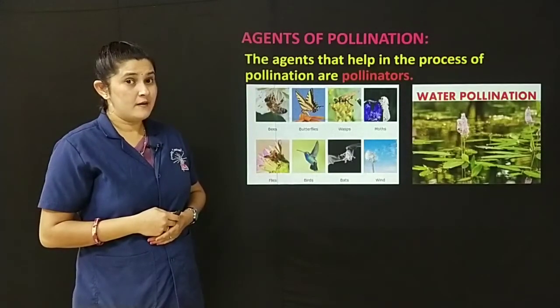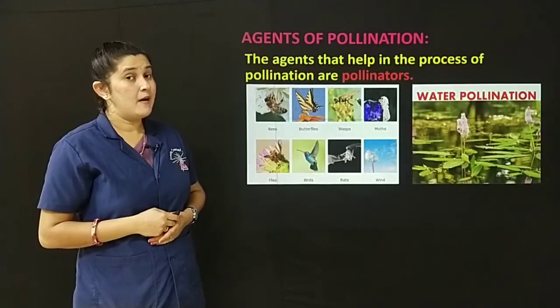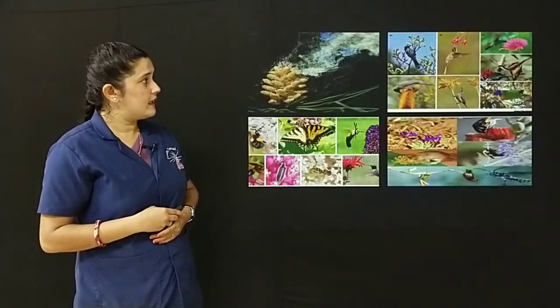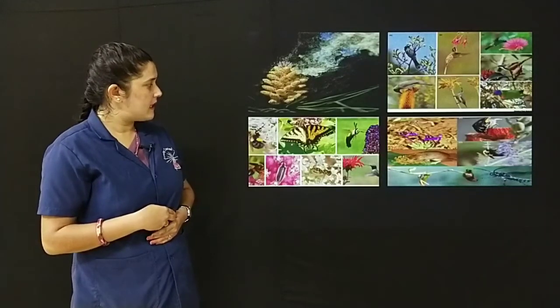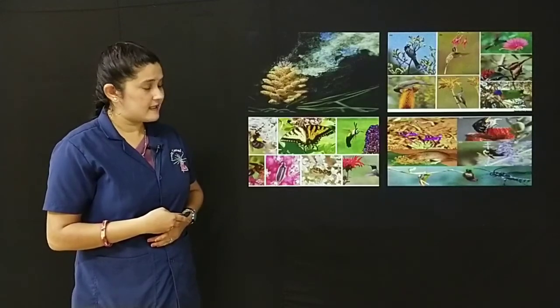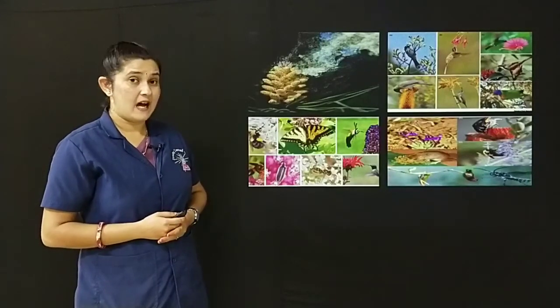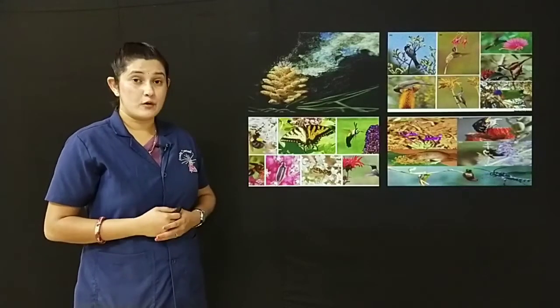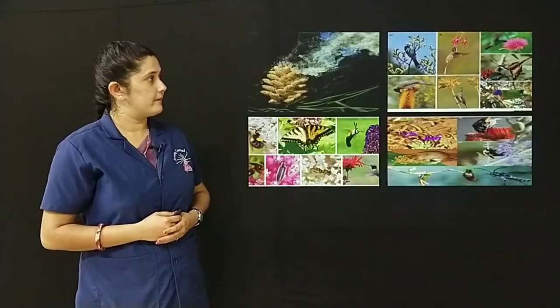Water pollination. Water is one of the pollinators. Wind, birds, insects and animals such as rats and others are the pollinators. These help in the process of pollination.